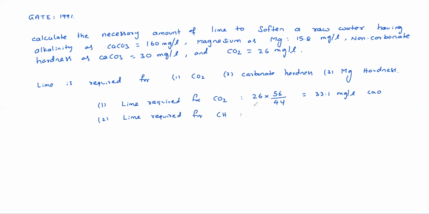Carbonate hardness, how much? Since non-carbonate hardness is there, the carbonate hardness must be the alkalinity only.